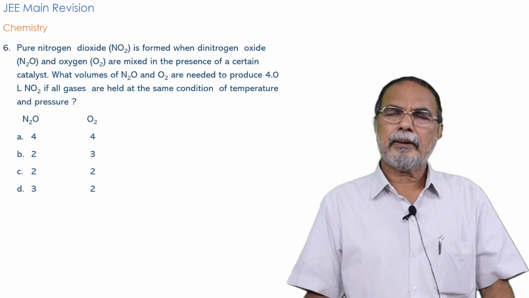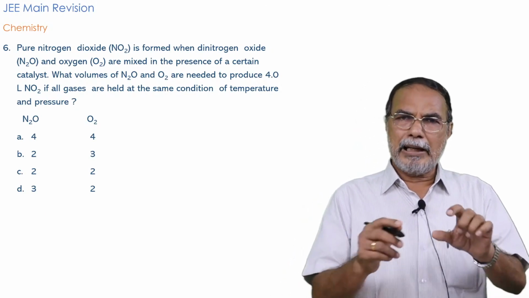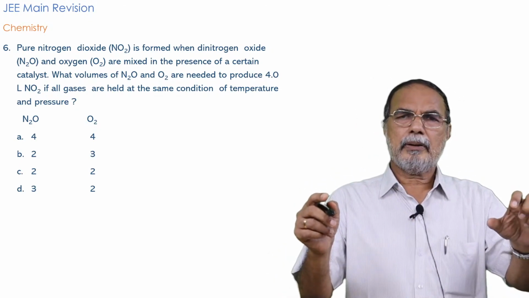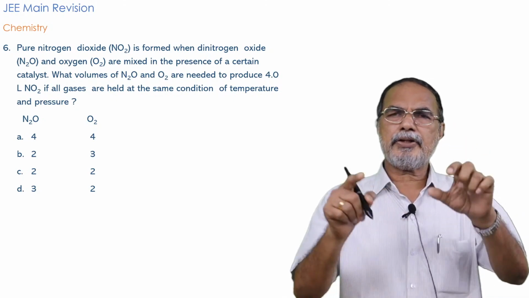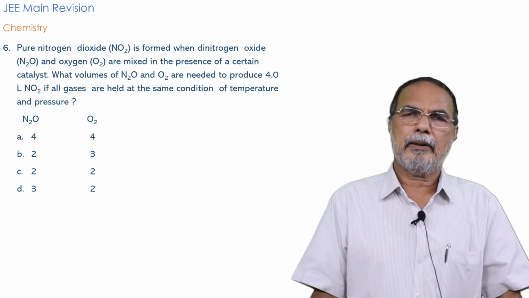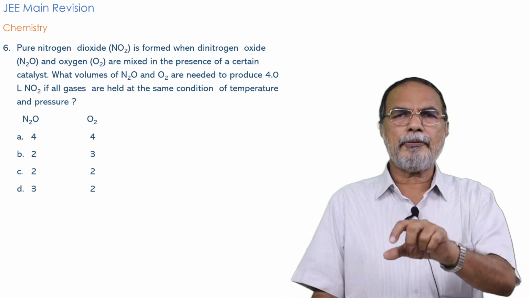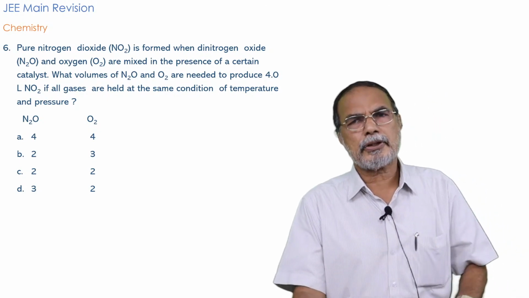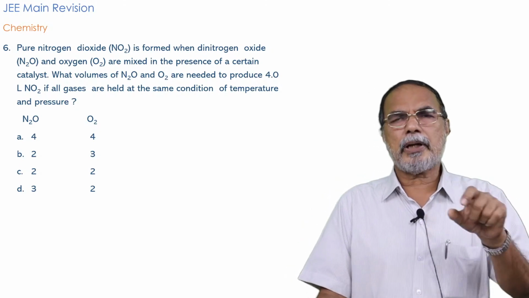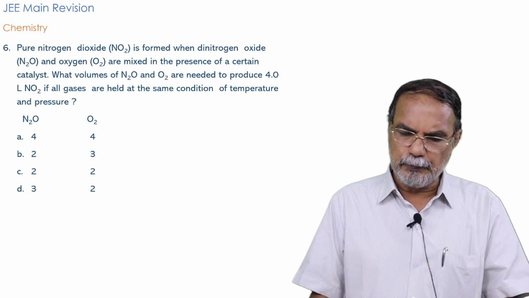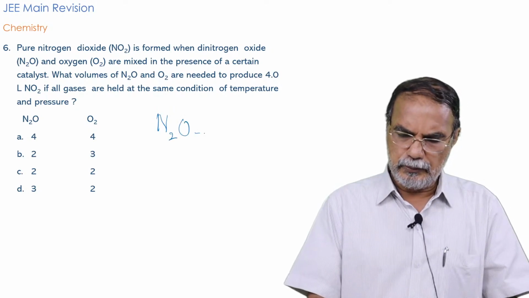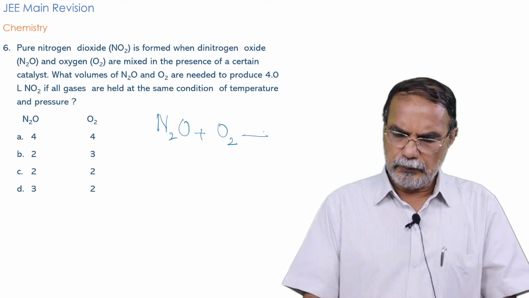If you balance the equation showing the gaseous reactants and the gaseous products, the stoichiometric coefficients will give you the numerical values in the volume ratio relationship. So the problem is very simple. It is N2O reacting with O2 giving NO2.